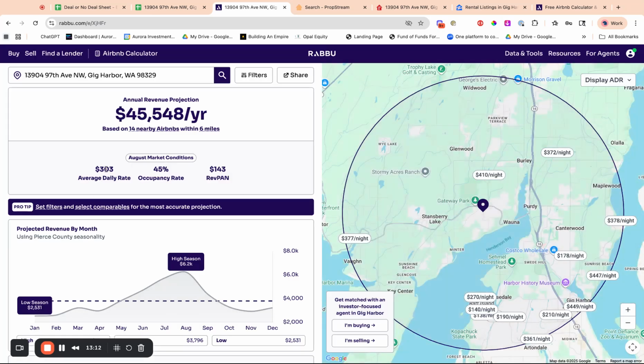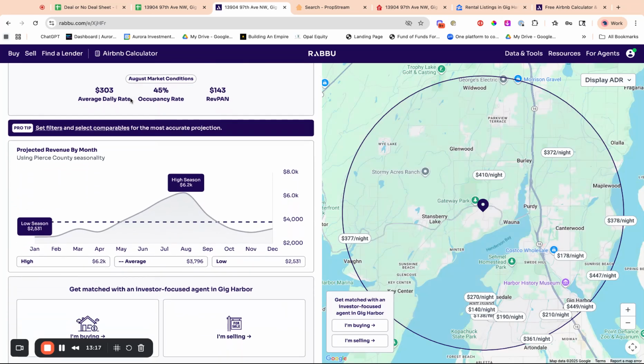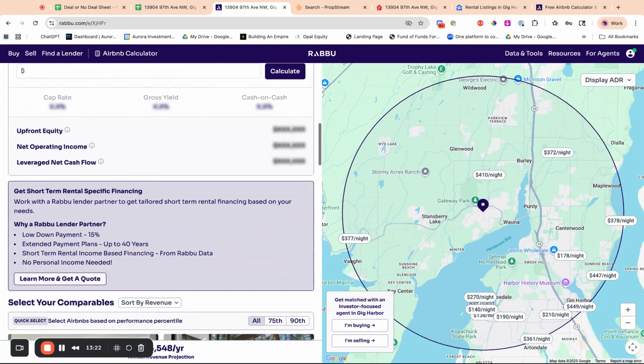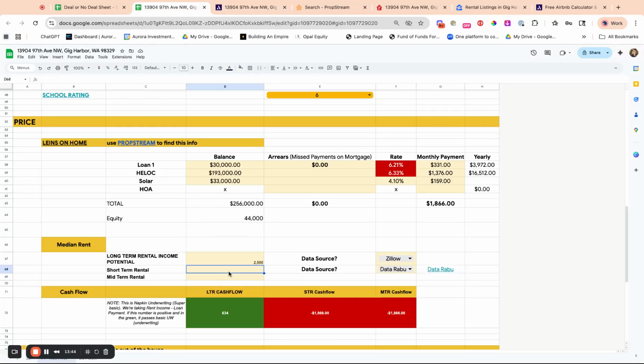Okay. So we know it can get about $45,000 a year, and the average daily rate is 303. So I'm going to do 45.5 divided by 12. And that is 3,791. So we'll go 3,800 a month is what I will just round up to. 3,800. All right.